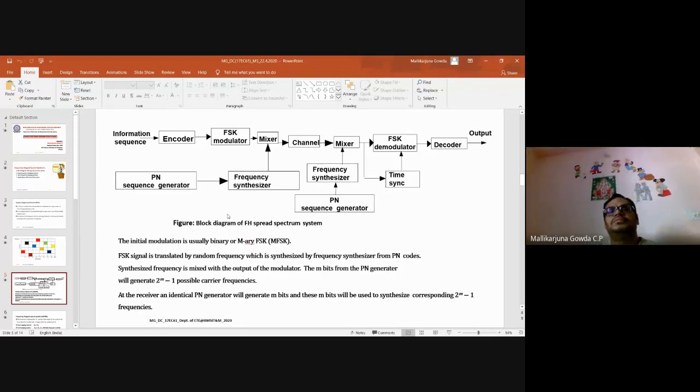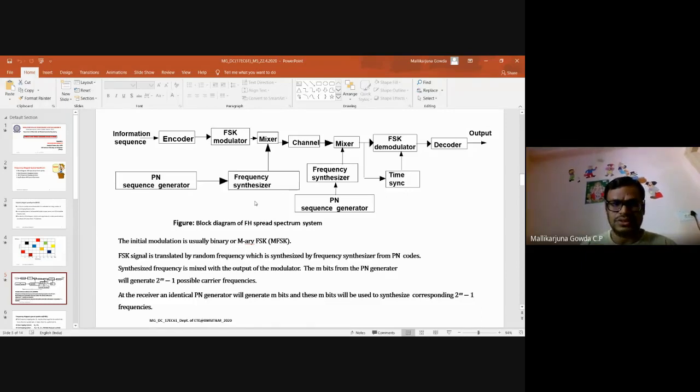In BFSK, we transmit information 0 with one carrier frequency, let us say f1, and information 1 with another frequency, let us say f2. That modulated signal's carrier frequency will again be changed based on the pseudo-noise sequence. The pseudo-noise sequence generator output will be given to the frequency synthesizer.